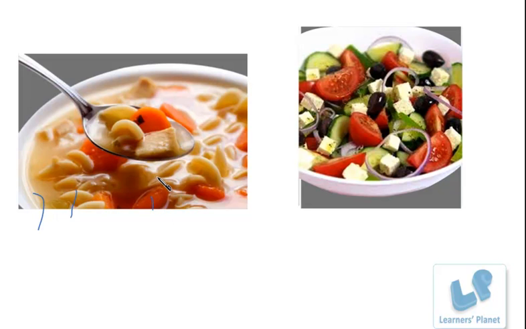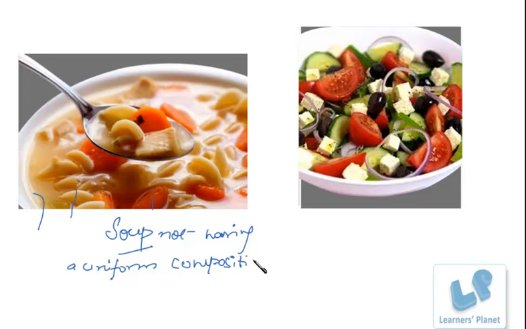So the substances, the pasta or carrots, are just spread in water. This is not a uniform mixture. This particular soup does not have a uniform composition. We can set boundaries between the constituents.